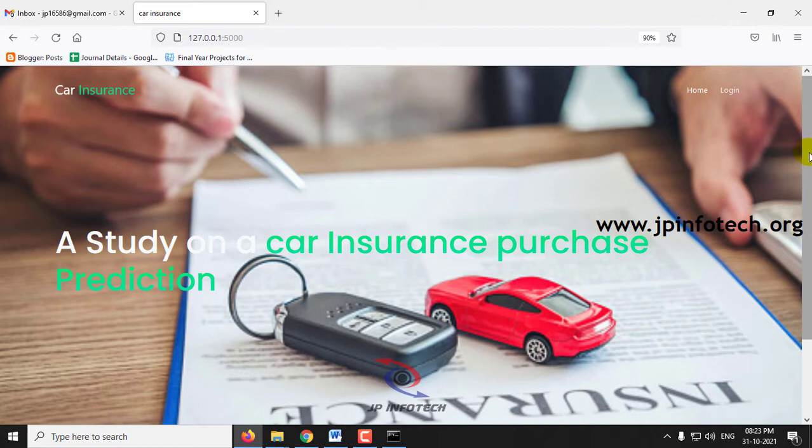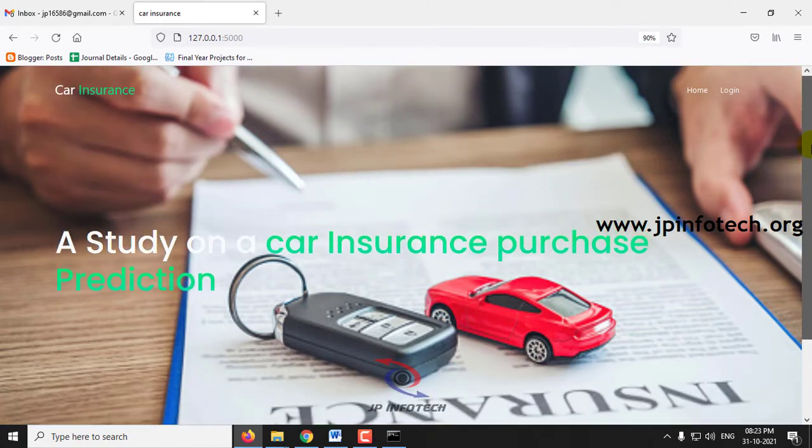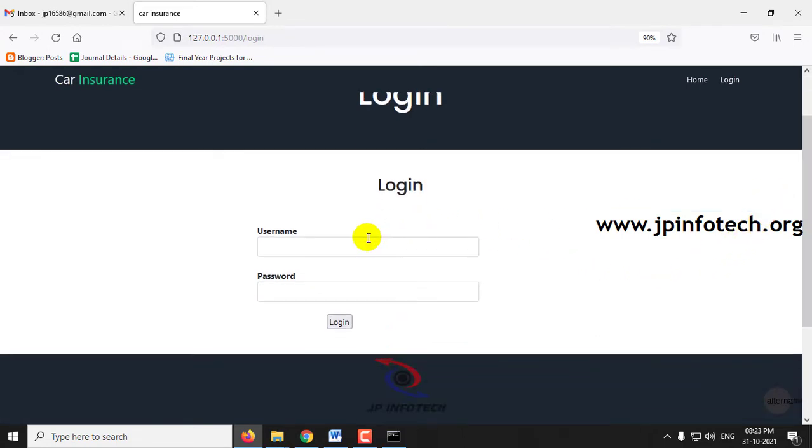Now you can see the home screen or welcome screen of the project with the project title, a study on car insurance purchase prediction. Just click this login menu. This is a static login page because we have not used any database in this project. So just enter the default username and password as admin and then click login.